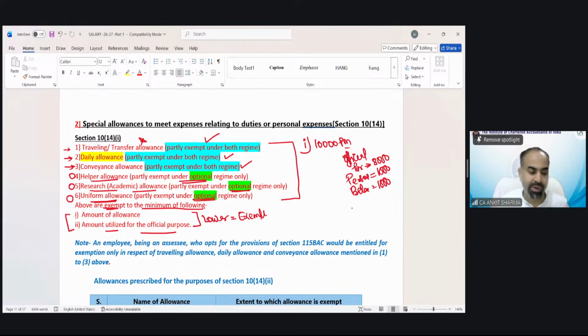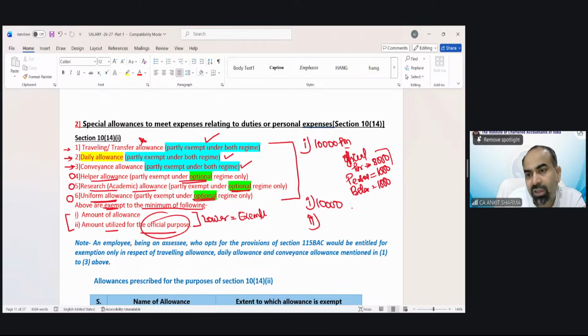The beauty of allowances is this: whatever amount you get, it's yours. Either you expend it or you do not. It's your amount. You need not give it back to the employer. So as per the provision, I will see how much is exempt and how much is taxed. Amount of allowance is 10,000. The second point says amount used for official purpose.